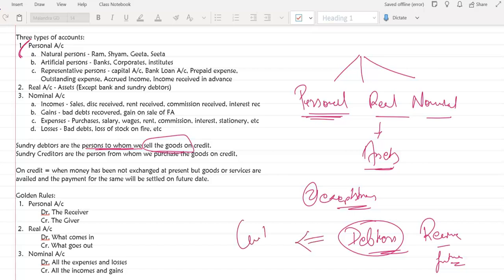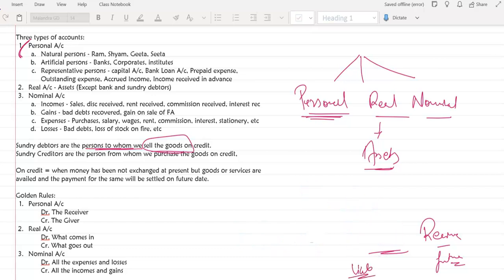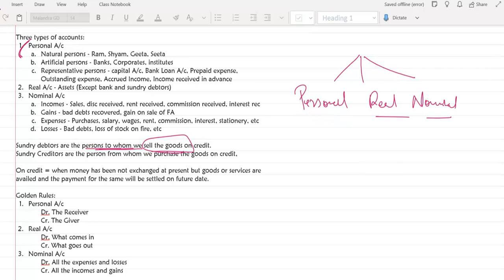I can also call them customers. Sometimes it may happen that the customer has paid us money in advance. So if the customer has paid us the money in advance, then it will not be our asset, but it will again become our liability. All right. So real account, it comes all the assets except the bank account and debtors account. Both come under personal account because they are classified better as a person and lesser as assets.